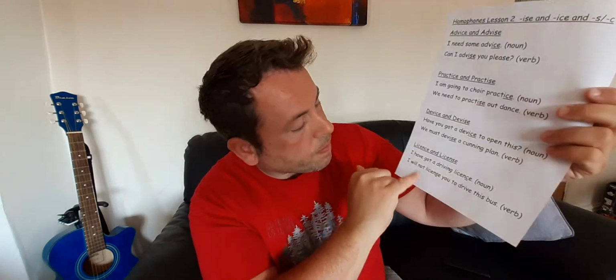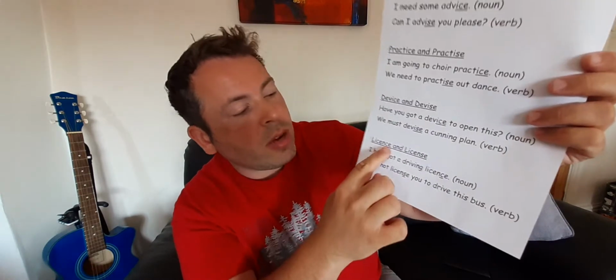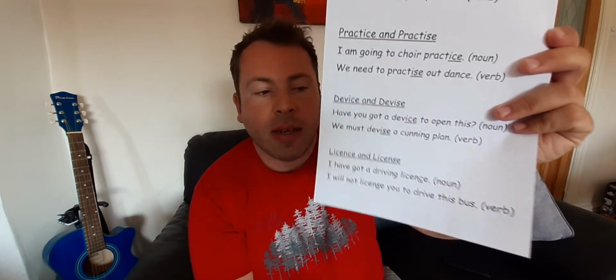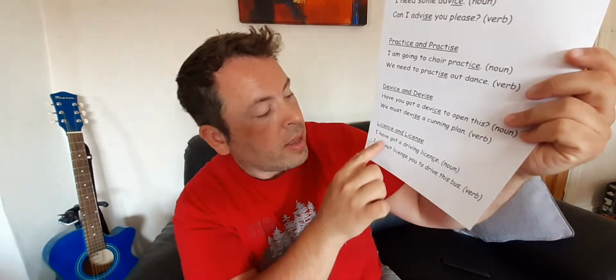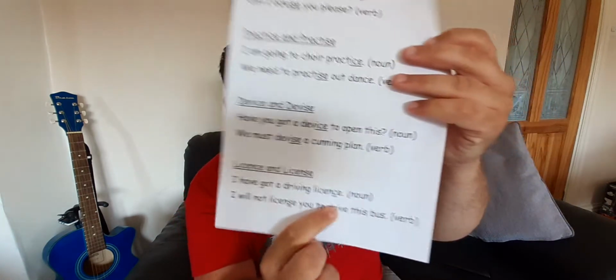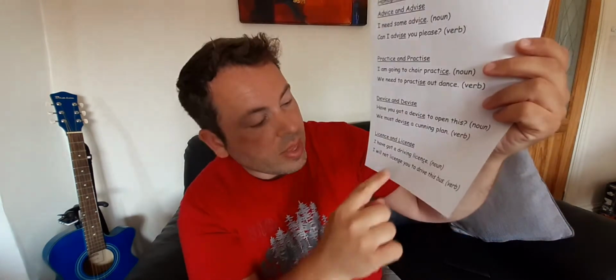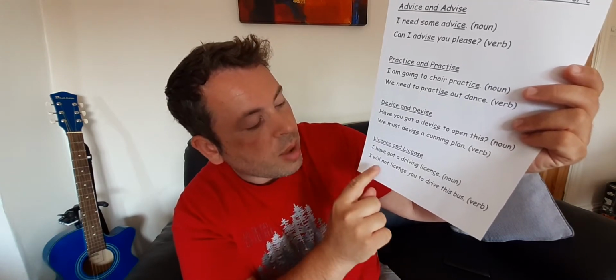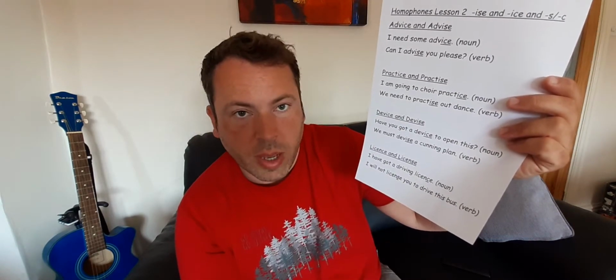Then the last one, we've got license and license. If you notice, these are homophones, but you've got a C and an S in the end. So C with this one, S in that one. Again, I have got a driving license. The noun with the C. Then the verb, which is the doing word, is with the S. I will not license you to drive this bus.